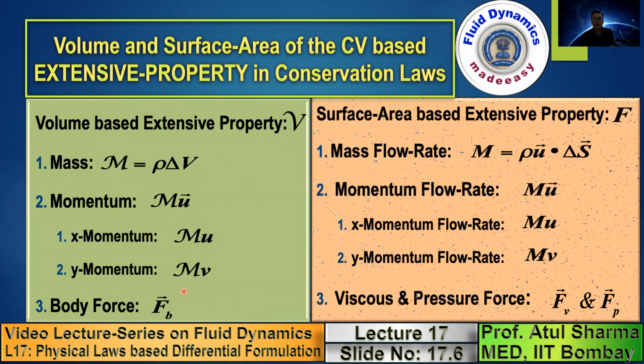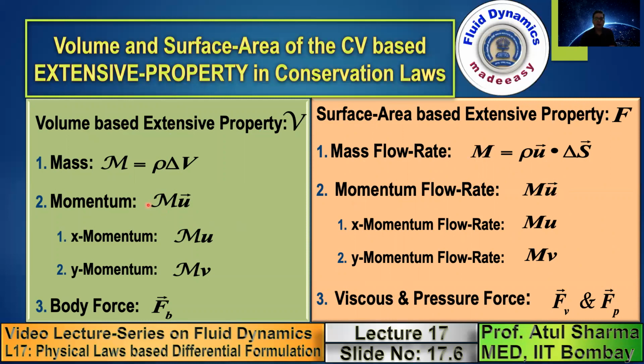There are other terms which depend on the surface area. The variables which depend on the surface area are shown here. They are mass flow rate, and the product of mass flow rate into velocity, which is the momentum flow rate.